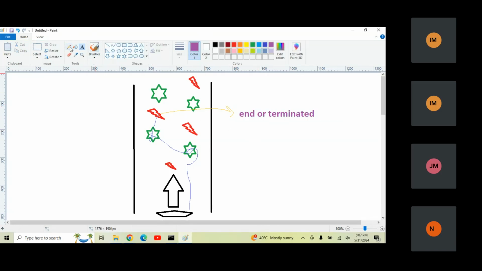Just assume one more example. Again you start the car, you collect the points, you collect the points, suddenly you hit here. So this will become the terminator. You hit here, it will be terminated. Maybe you start and hit it on the first try, maybe second, maybe third, maybe fourth, we don't know.